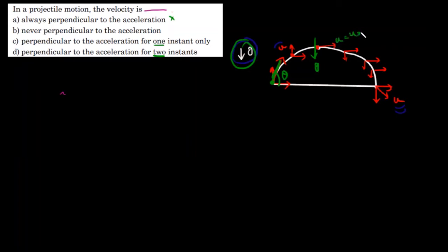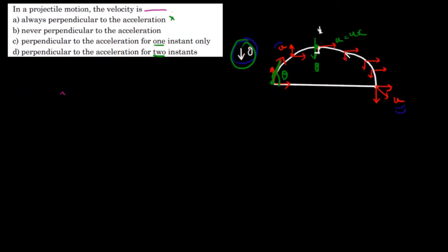U will be equal to ux in this case, at the topmost position. The velocity is the same as the velocity in the x direction, and g will always be acting downward, so they will be perpendicular. So this is one instant where it is perpendicular.